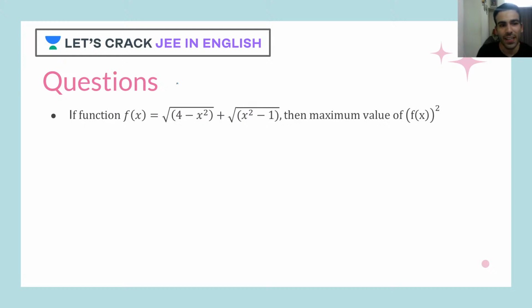Okay, there is one more question. This question says we have to find this function's maximum value. The function is given to you, f of x is equal to square root of 4 minus x square plus square root of x square minus 1, and we have to find the maximum value of f of x whole square. Again I give you the same time. This time I'll increase the time a bit, I'll make it 45 seconds. The time starts now.